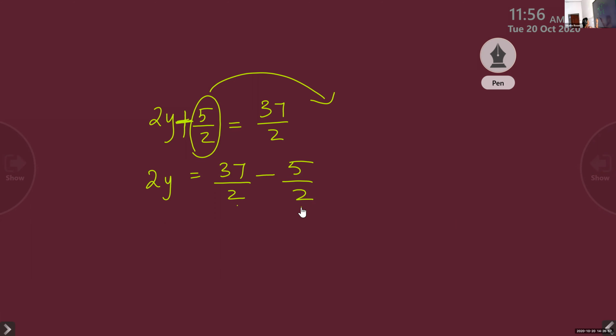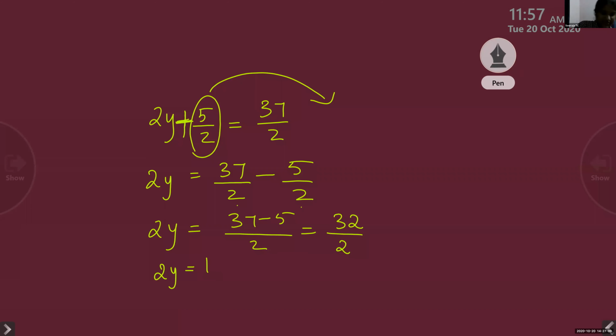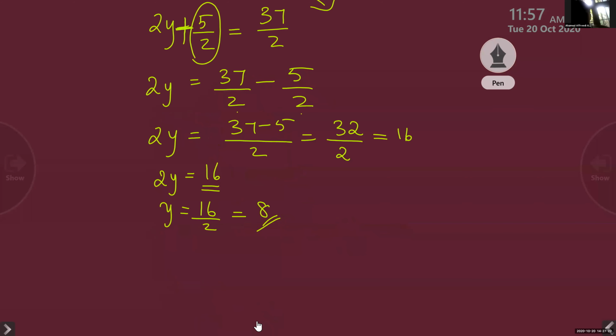So what will happen? 2y is equal to 37 minus 5 by common denominator 2. So you will get 32 by 2. 2y is equal to 16. 32 by 2 is what? 16. So what is y? Y is equal to 8. Answer 8. Okay.